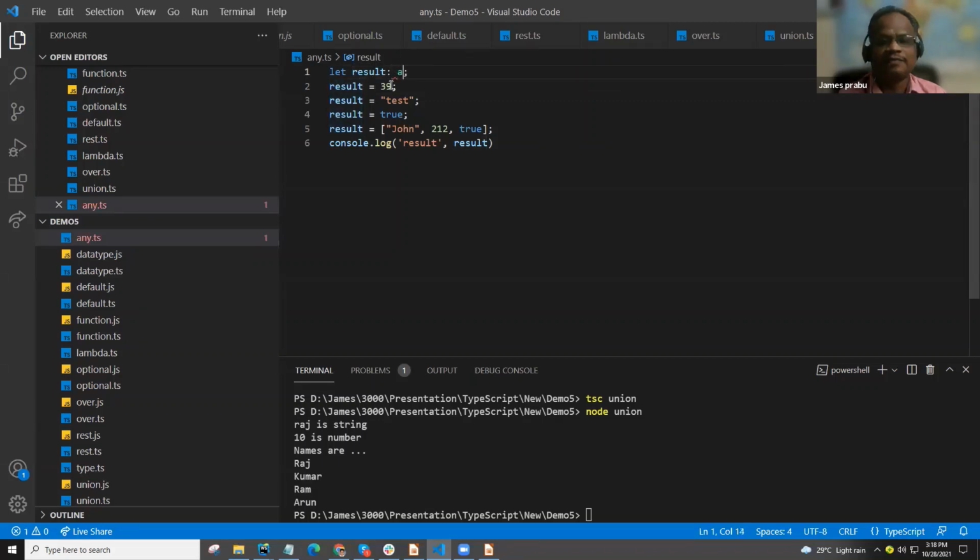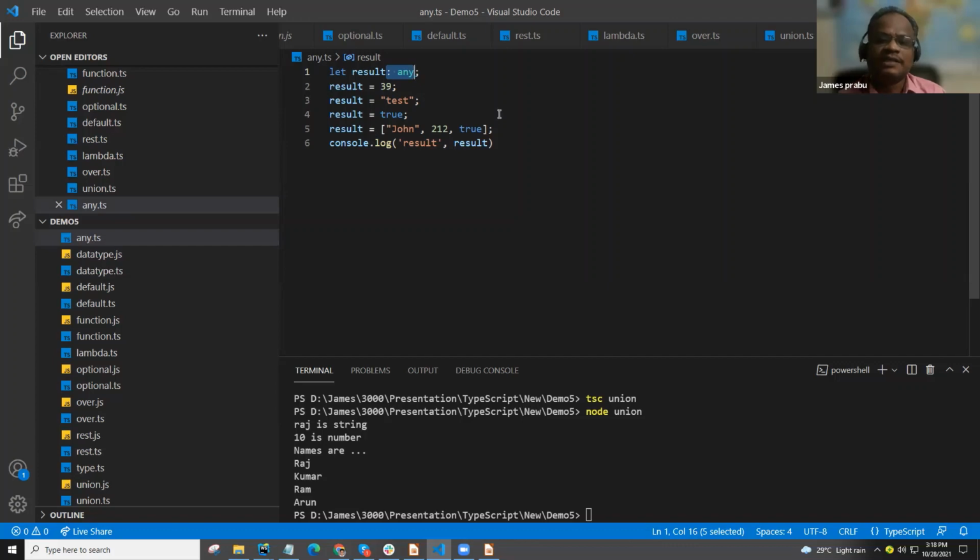Explicitly, we are telling it. This is a better practice, to mention it explicitly, so whenever other developers or the compiler read it, they will understand that this is an any type. But moreover, people will say that only when we don't have any clue do we need to go for any. Otherwise, we need to declare the variable explicitly. This is the strength of TypeScript. In JavaScript, nothing we can do, but in TypeScript we need to tell the type, so at compile time and calculation time, we can avoid mismatch errors. So this is the any type.